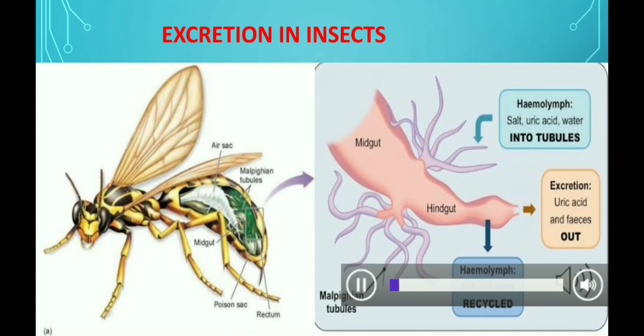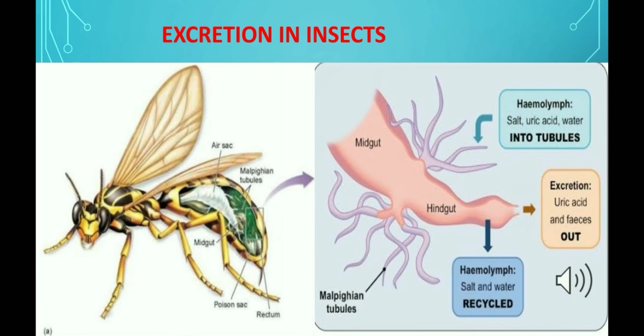Here in this picture, we can very well see the location of the Malpighian tubules and how they function. As we can see, the excretory substances that are required for the insect body are reabsorbed, and the ones that are not required are excreted out from the insect body.